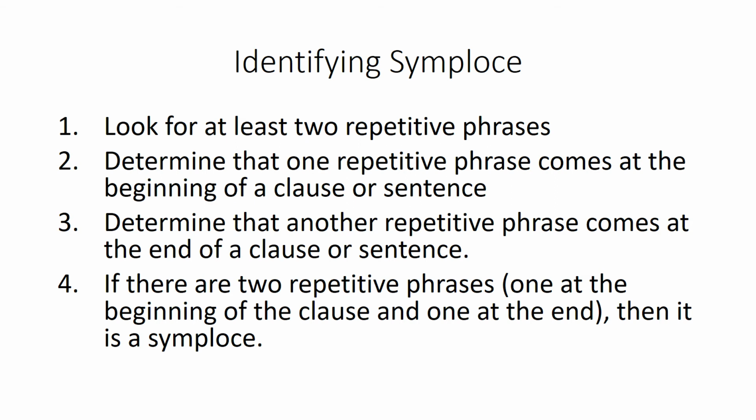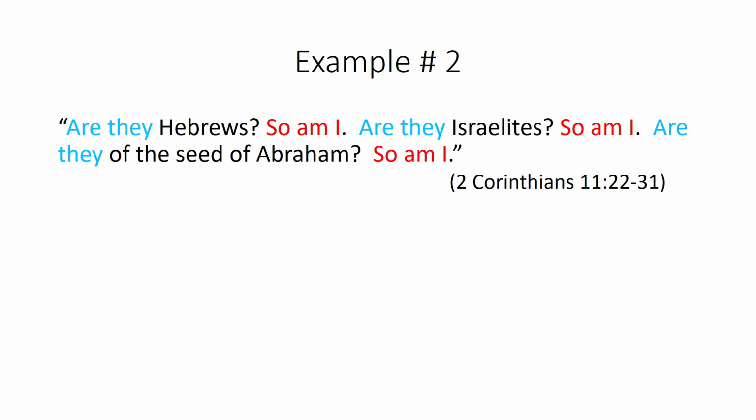Now, why do authors use symploce? Well, there are several functions for it. Number one, it has a heavy emphasis, much heavier than anaphora and epistrophe. If you look back at the example from Corinthians, he's trying to not only prove, but to emphasize his own identity as a Jew. And he uses three different words to describe it: Hebrews, Israelites, and the seed of Abraham. They all mean the same thing, but he's emphasizing them by saying, are they whatever? So am I.